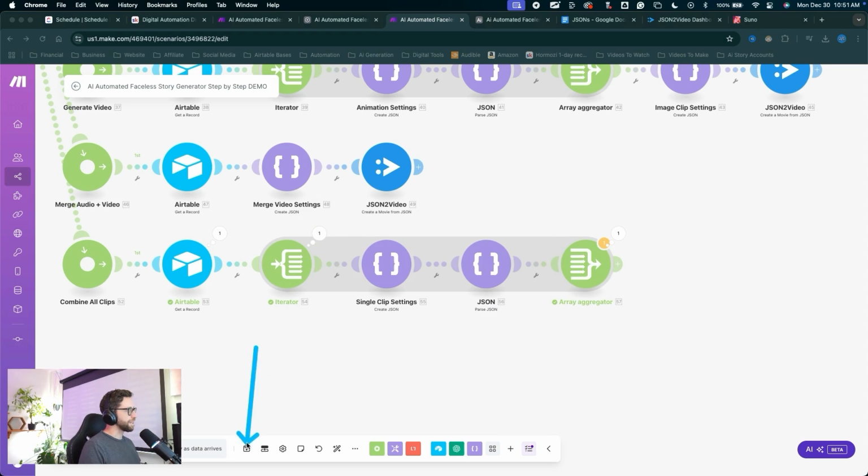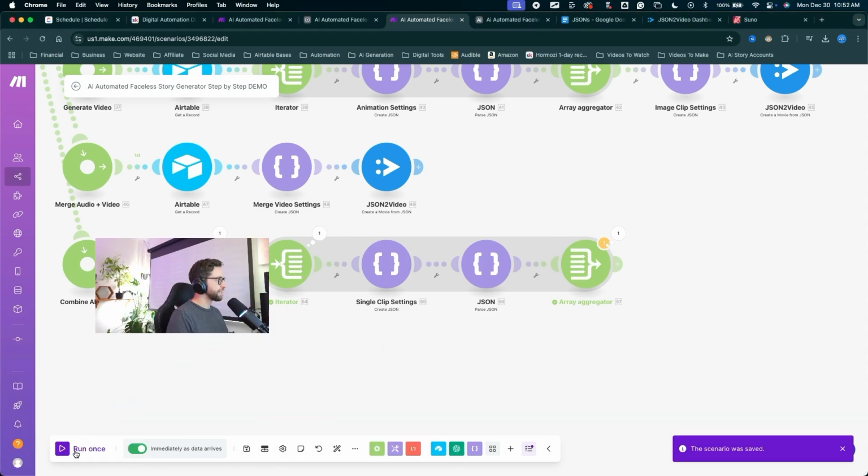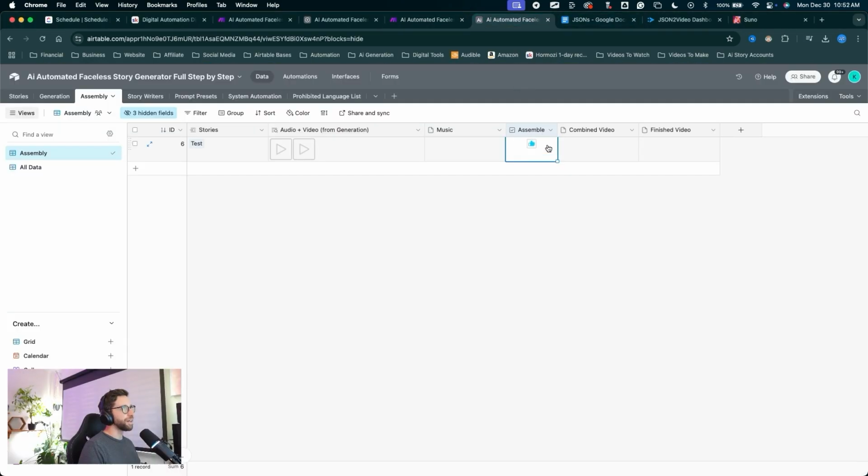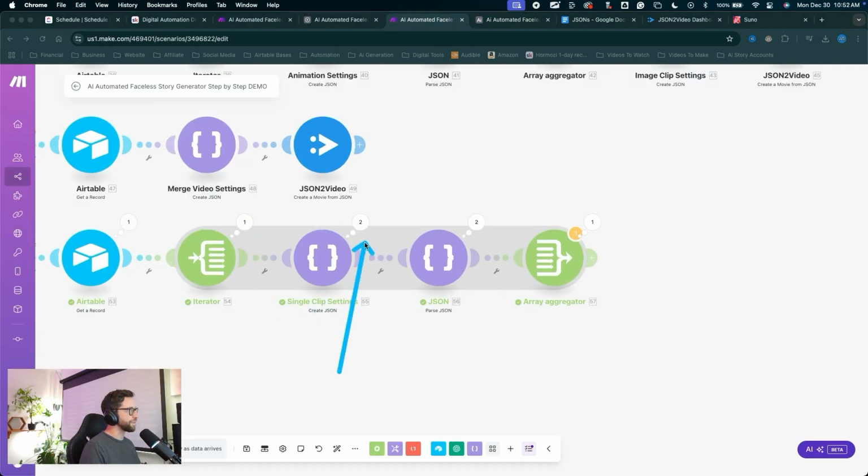Click OK. I'll save it one more time, save anyway, run it again, run anyway, jump into Airtable, uncheck assemble, and recheck it. Let's jump into Make, and there we go. We have those two clips running through the JSON modules now. So we have that data in the aggregator.